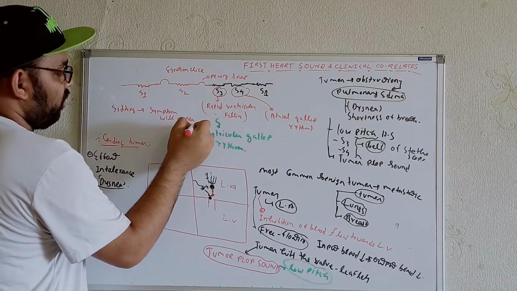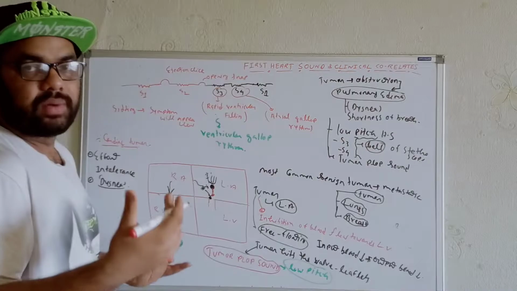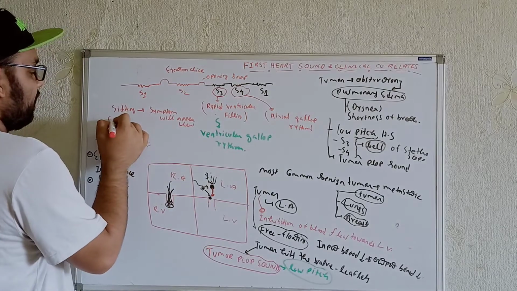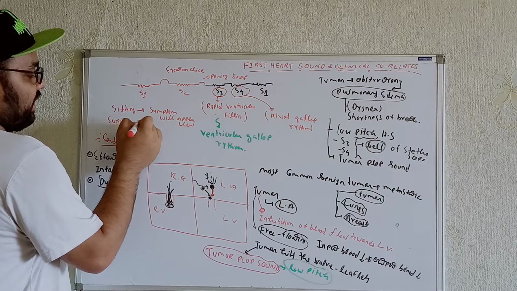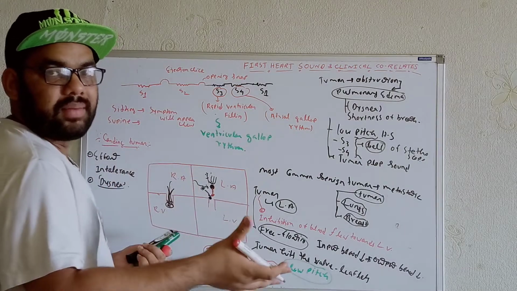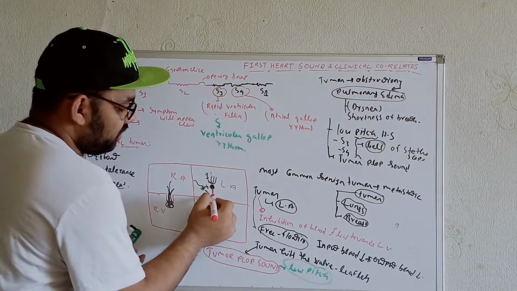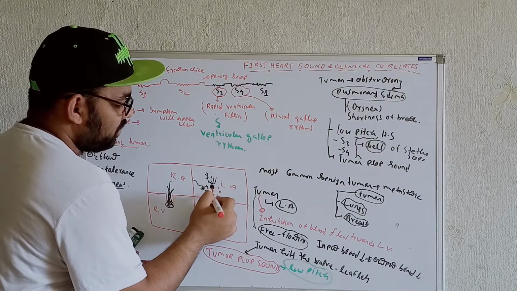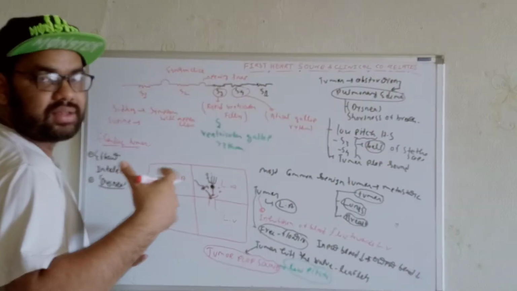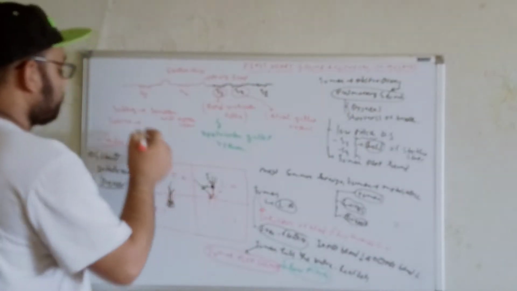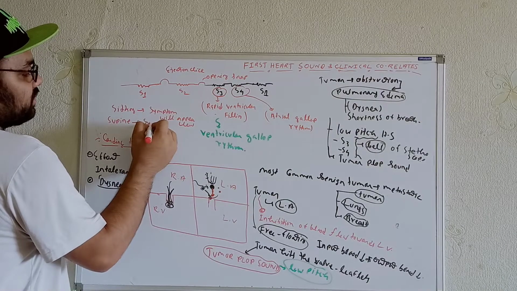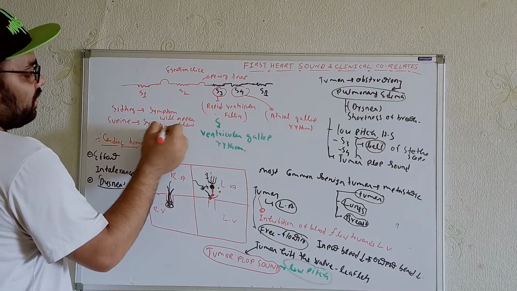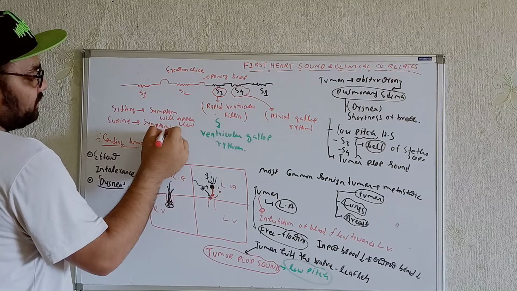Whenever the individual is in the supine position, let me write it here: during the supine position, there will be no problem in terms of gravity. Because the tumor can go to other parts from here, and gravity is not working like before, in these cases the symptoms will be less.